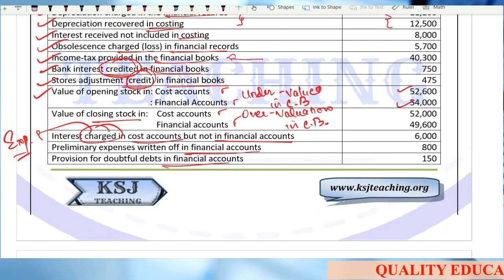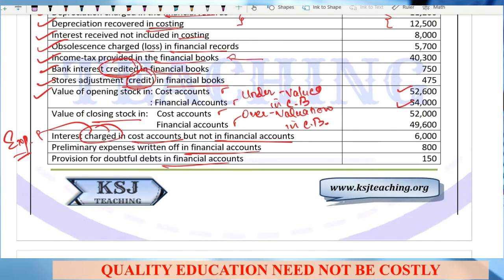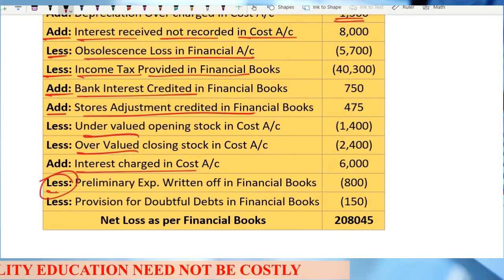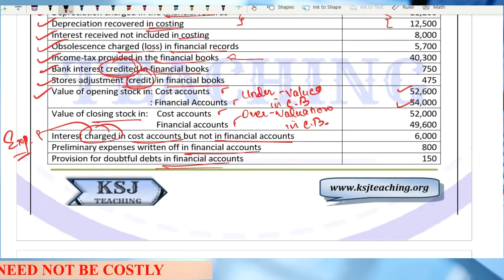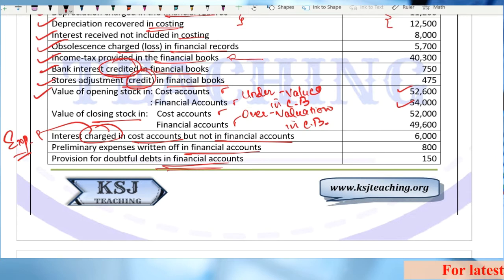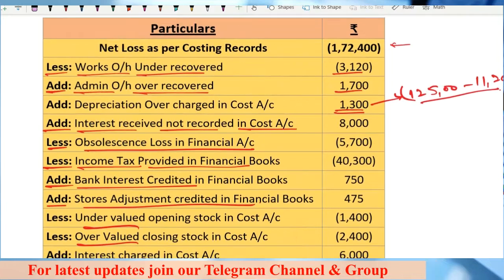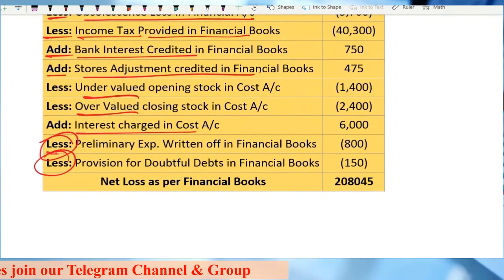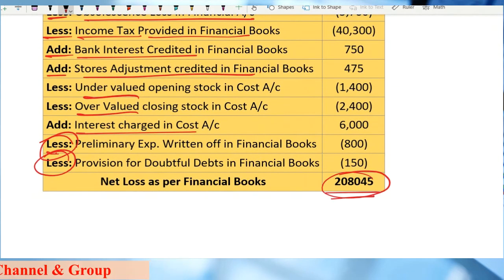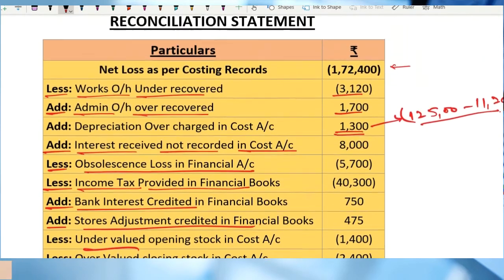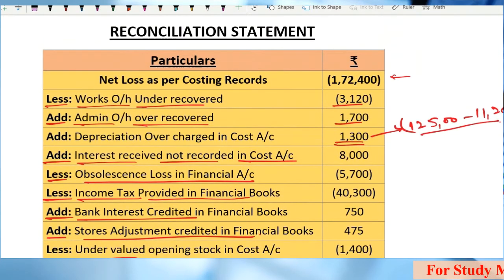Preliminary expenses written off in the financial accounts, 800. That means my financial profits are less and costing profits are more. I will subtract it, right? Last is provision for doubtful debts in the financial accounts. Again, the provision will reduce my profits in the financial accounts, whereas my profits in the costing books will be more. I will have to subtract it so that my costing profits are equivalent to the financial ones. So the net profit as per financial books is this much. Clear?